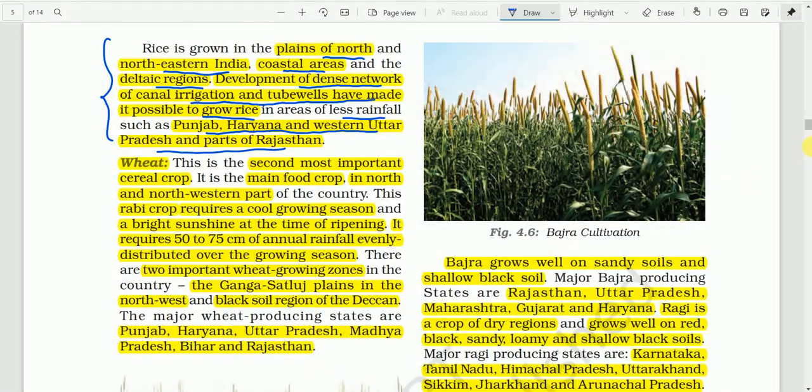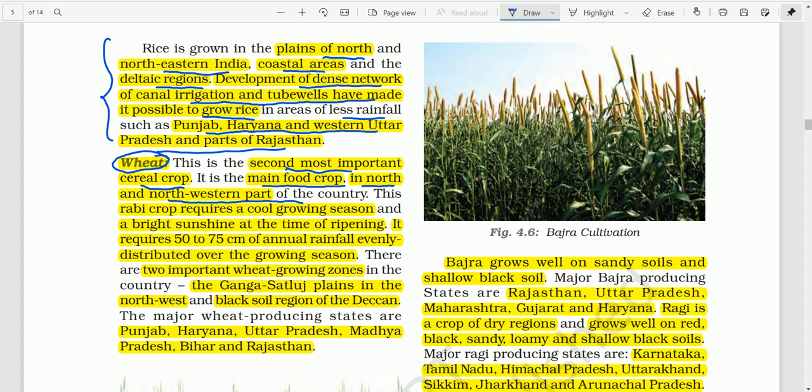Yes, sir. Okay, then the next important food crop is wheat. This is the second most important cereal crop, the second most important food crop after rice. Wheat is the main food crop in the north and northwestern part of the country, that is in Punjab, Haryana, Rajasthan area.